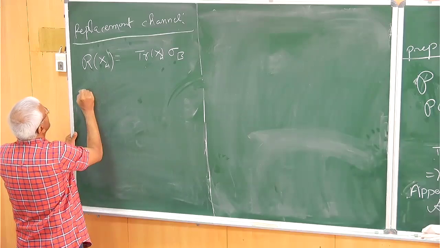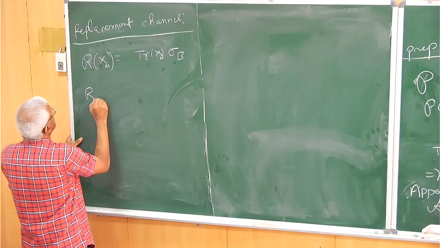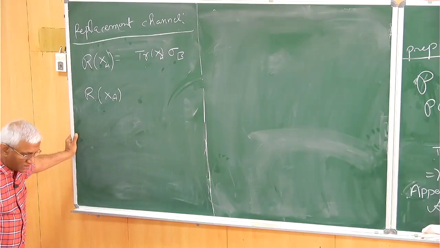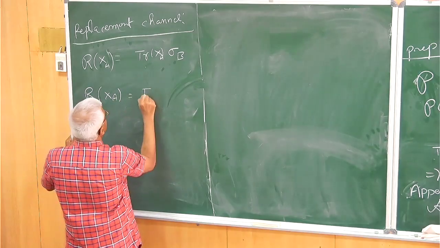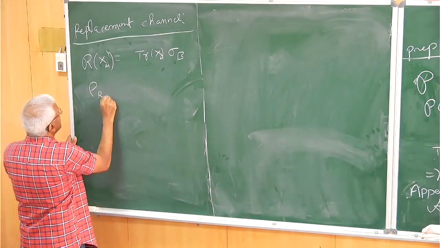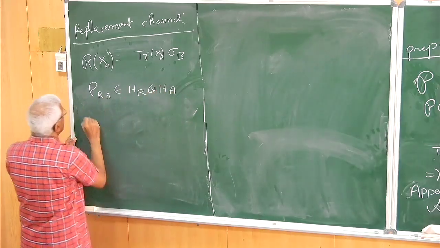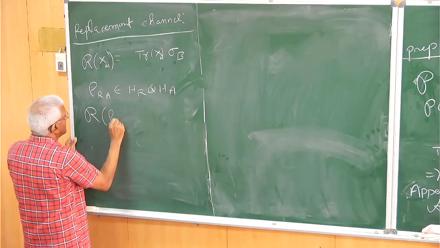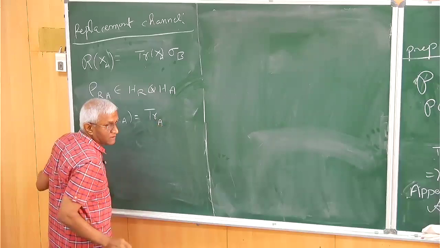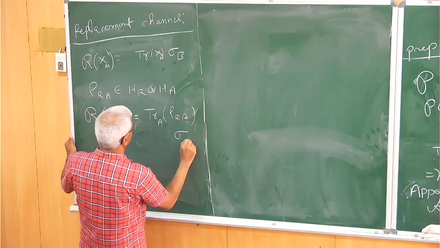And so there is another replacement channel, which is R_B or something. You can define a replacement channel R on x_A to be the following. If you take a rho_RA in H_R tensor H_A, then you take R of rho_RA equal to the partial trace with respect to A of rho_RA, and then you replace it with sigma_B.